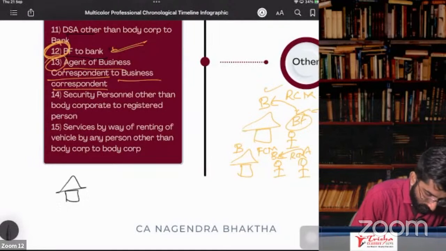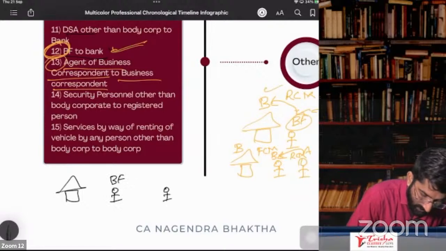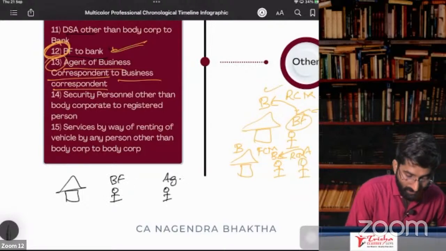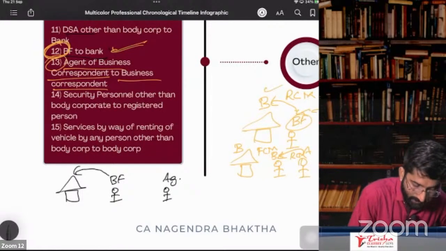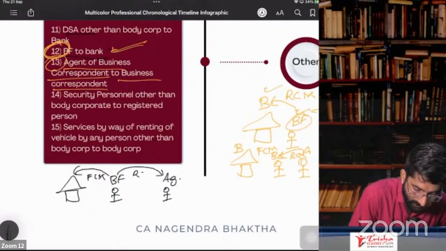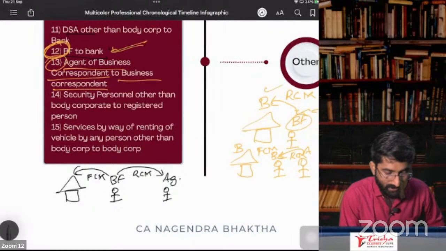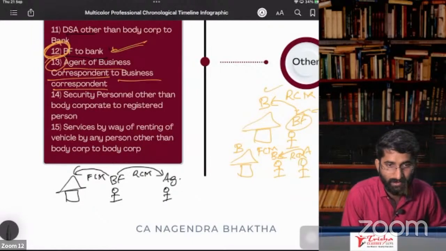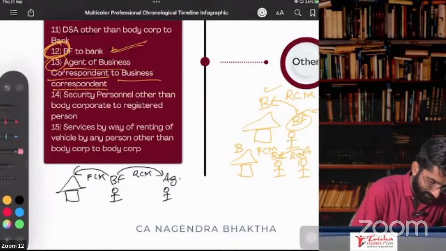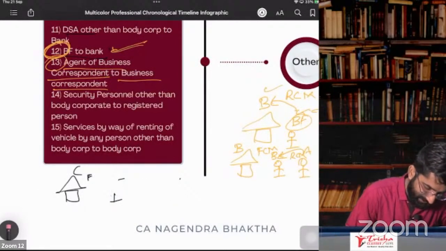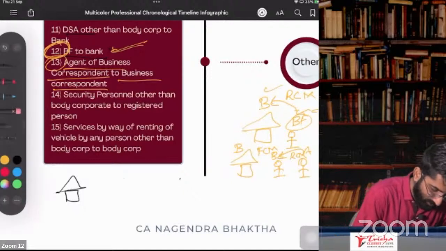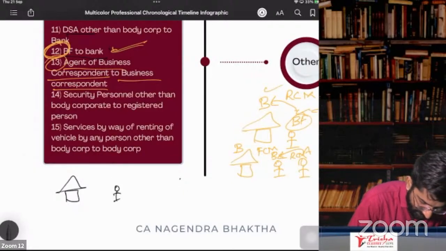This is the bank. This is the business facilitator, and this one is the agent of the business facilitator. I'm so sorry, I told it the wrong way round.